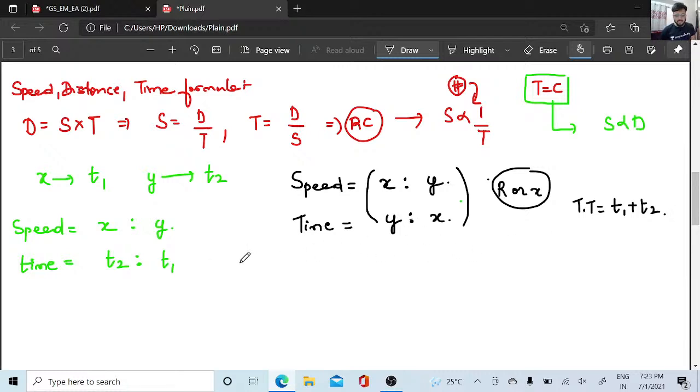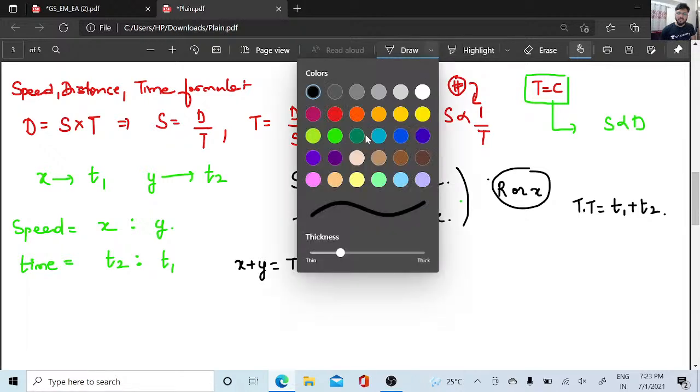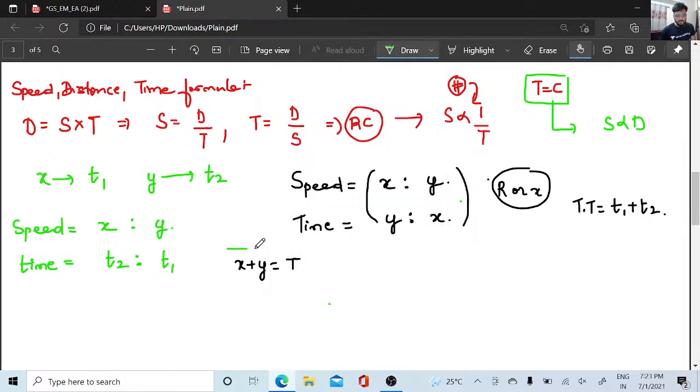And here my full ratio is equal to this, right? If x plus y is equal to 5r, that 5r is nothing but t. Yes or no? So x plus y is equal to t.